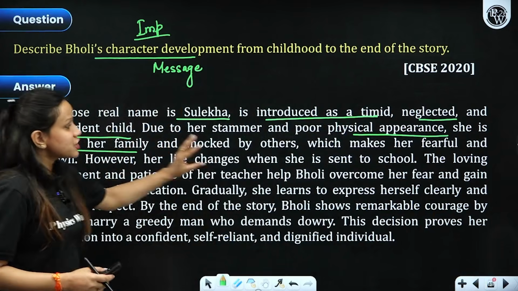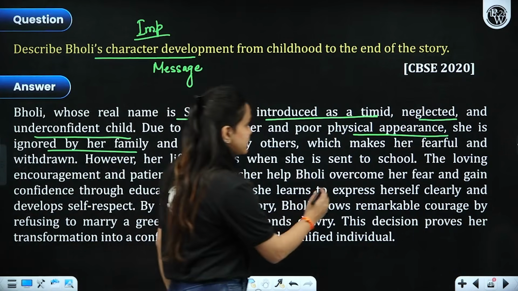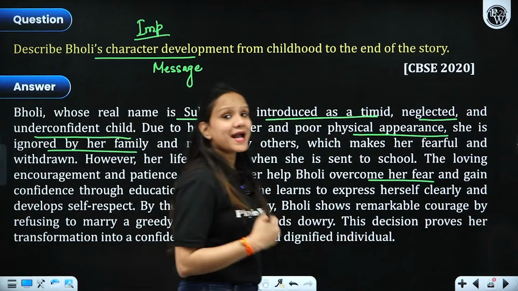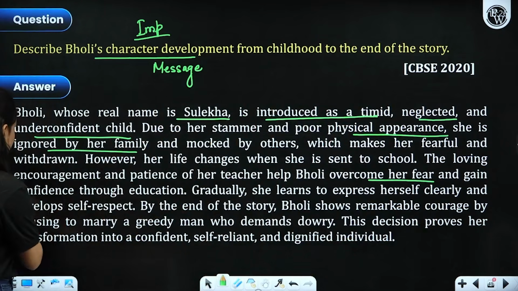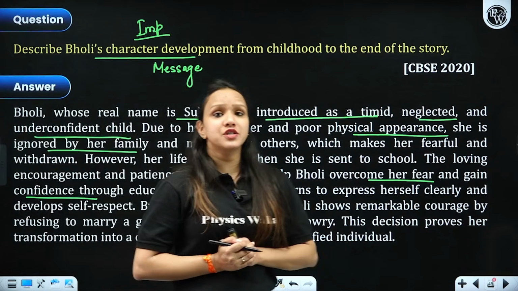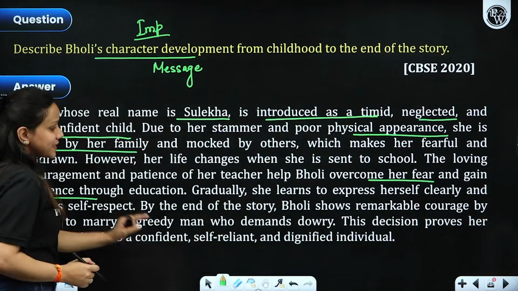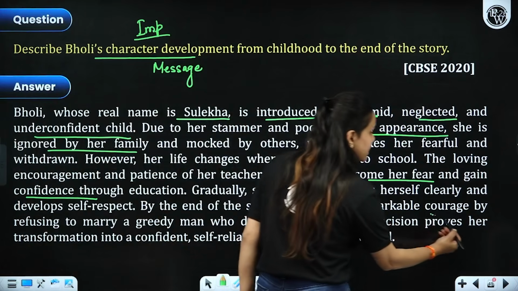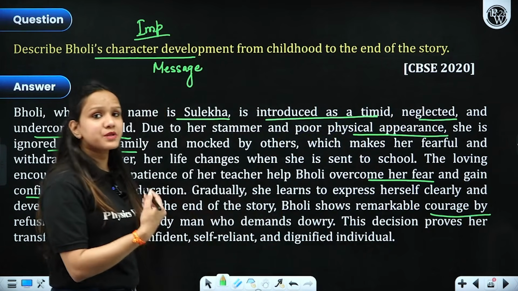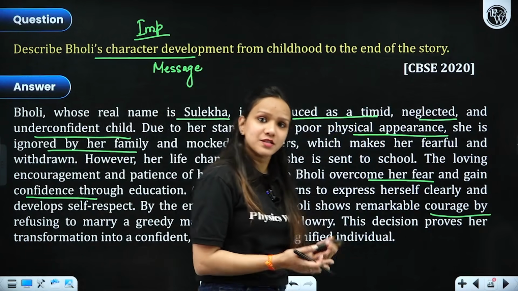All right. When she's sent to school, the loving encouragement and patience of her teacher helps Bholi overcome her fear and anxiety and gain more confidence throughout. Right. So the friendliness and kind-heartedness of the teacher made her self-reliant and a learned girl as well. By the end of the story, she shows remarkable courage by refusing to marry Bishambarnath, who was a greedy man, right, and decided to serve her parents throughout.